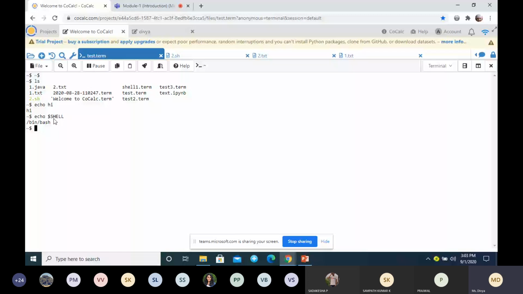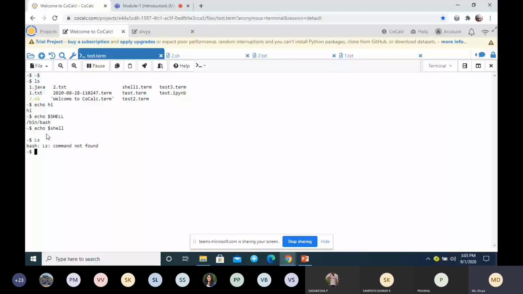If I type it in small letters, it is not giving the output, correct? So you have to understand that your commands are case sensitive. If I write capital L and small s, for listing the files, I have used capital L and small s.